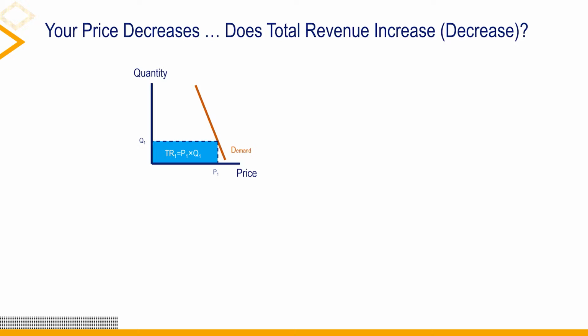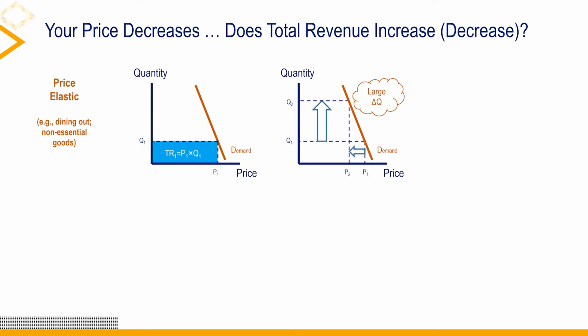Here is a stylized graph relating price to quantity demanded. This is a demand curve. Except for very rare instances that we will leave aside, demand curves are always downward sloping as demand drops when prices increase. Total revenue is price times quantity. This is the area of the rectangle shown here. Now let's introduce a drop in price from P1 to P2.